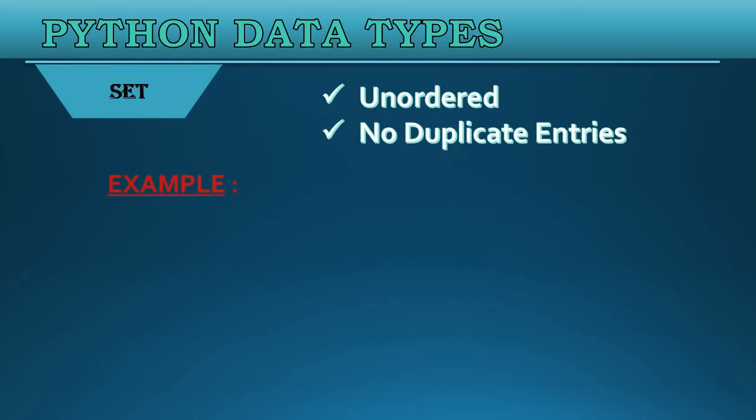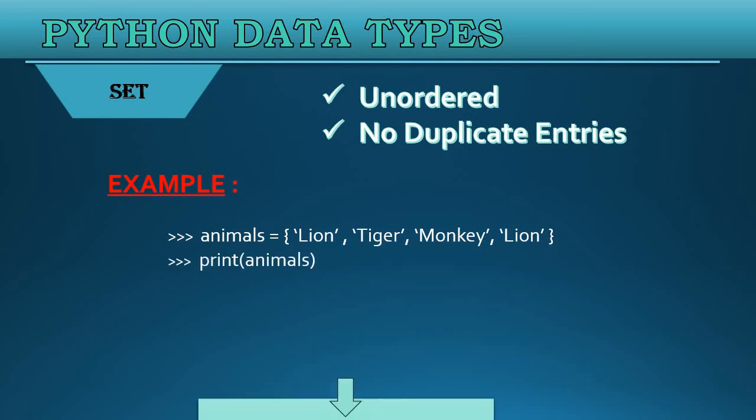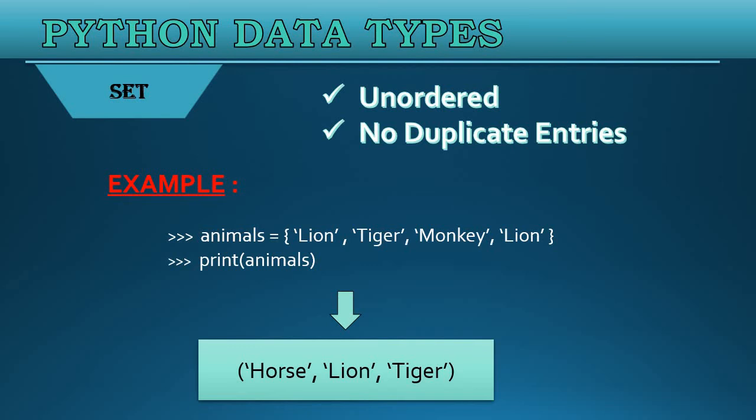For example, here I have written lion two times. Now let's see what it prints. Hey, it has printed lion only a single time. I've also noticed that it has shuffled the elements of the set.